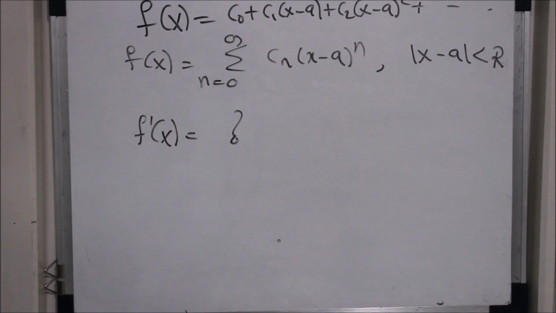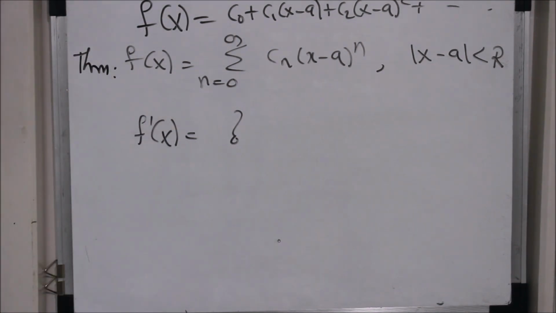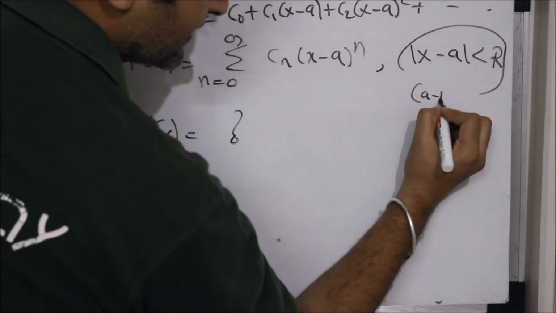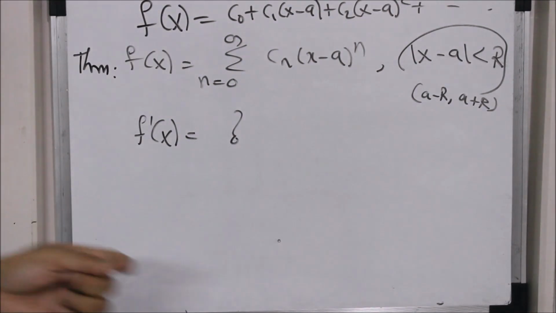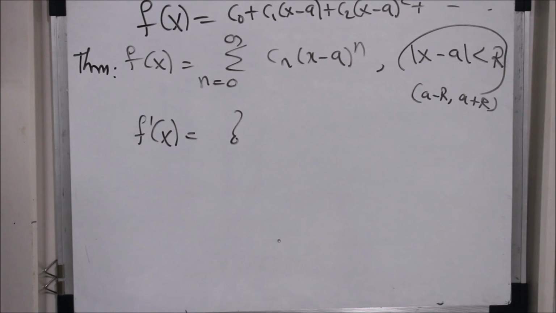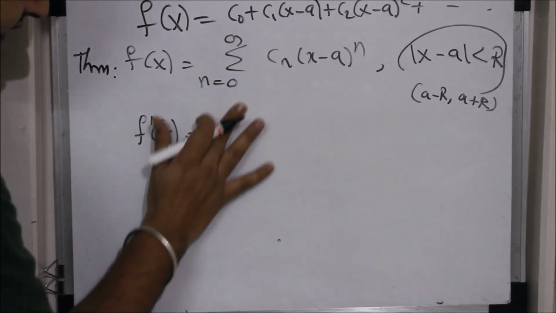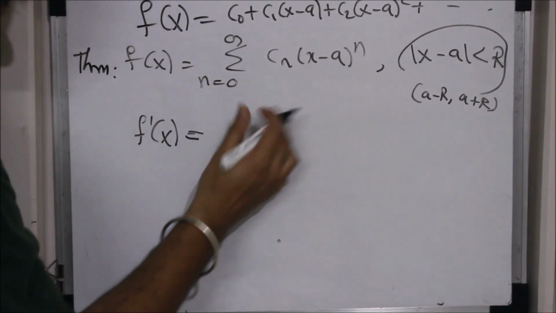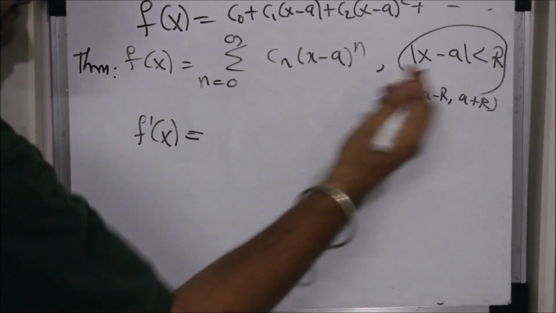So this is a very nice theorem which says that if you have a differentiable function, if the derivatives of the function exist in this interval, which interval? A minus r to a plus r. If f and all its derivatives exist in this interval, suppose let's play with one derivative. Suppose f dash exists in this interval, then the theorem says the derivative of the function is nothing but the derivative of the power series. And what is the derivative of a power series? You take it term by term.